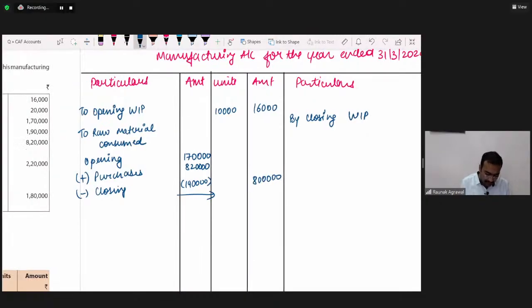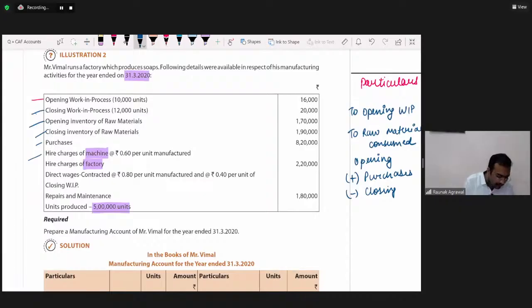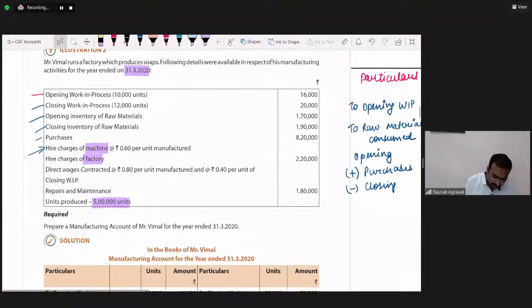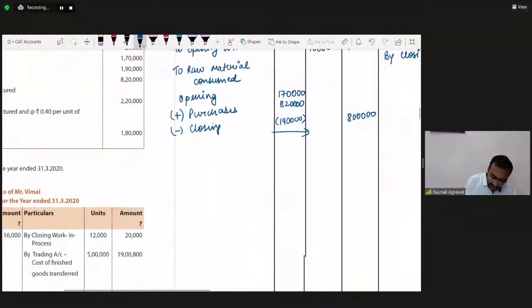Okay. Next, what is given? Hire charges of machinery, at the rate of 0.60 per unit manufactured. And we have manufactured 5 lakh units. So what will we do?